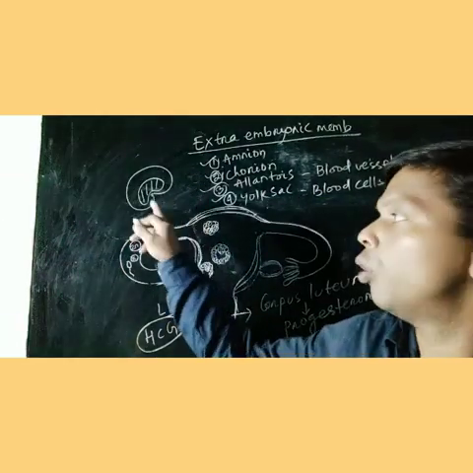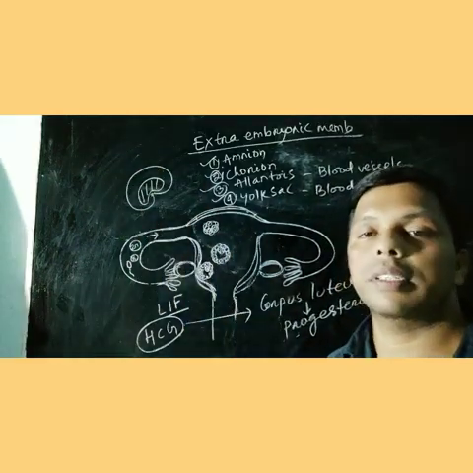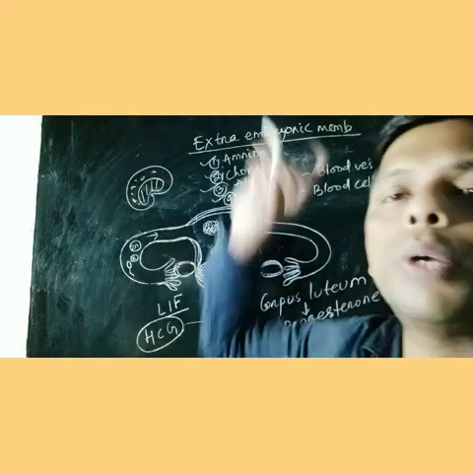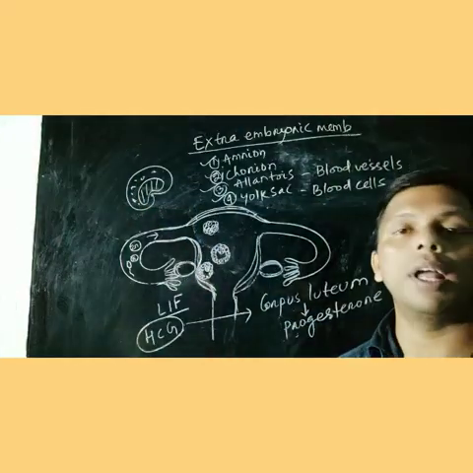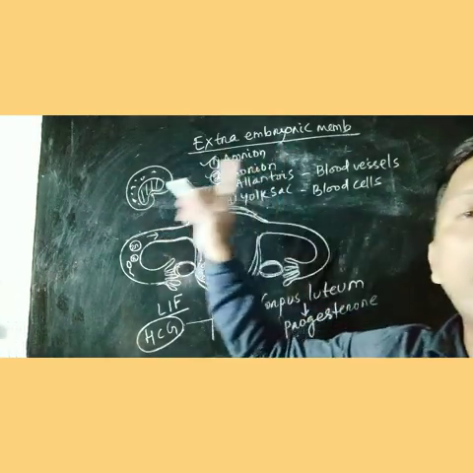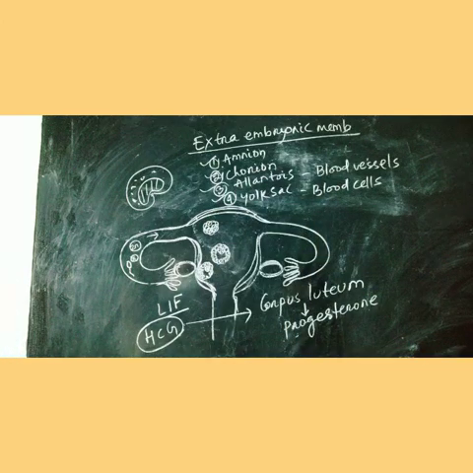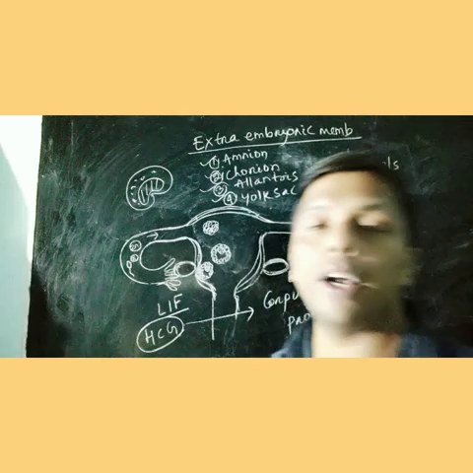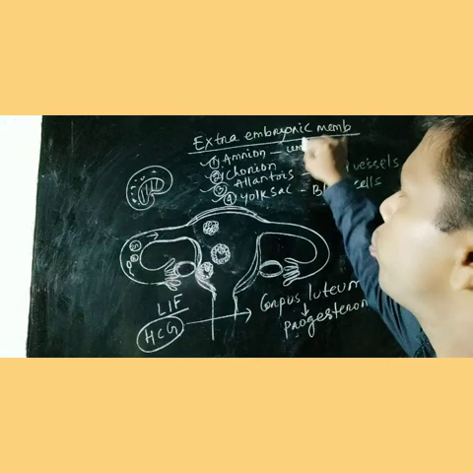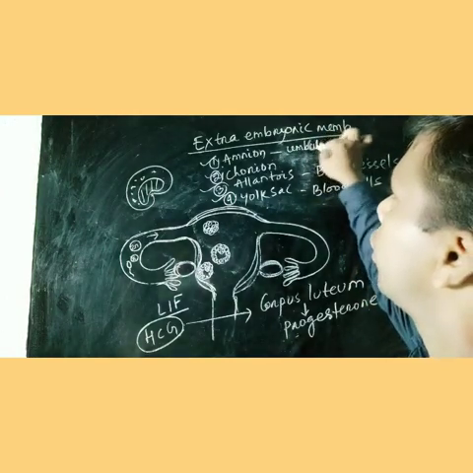This embryo is immediately surrounded by amnion. There is a cavity filled with a fluid. This fluid is called amniotic fluid. It does not allow the embryo to dry up. It helps in movement of the embryo. And remember, the amnion helps in formation of the umbilical cord.